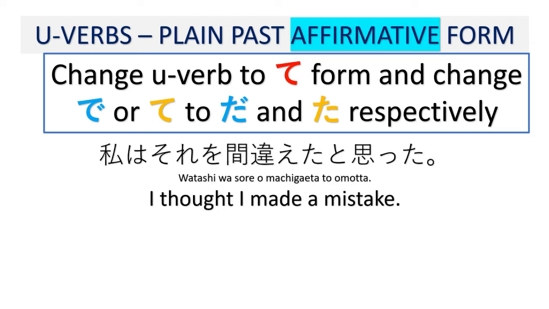Alright, for example, watashi wa sore o machigaeta to omotta. I thought I made a mistake. So here, omotta comes from the dictionary form omou. Omou, and the te form is omotte, and it becomes omotta.